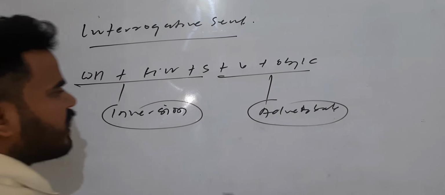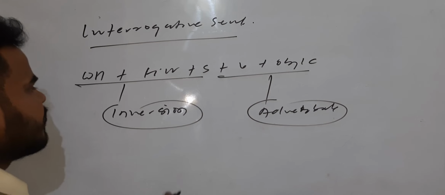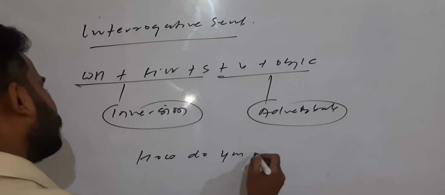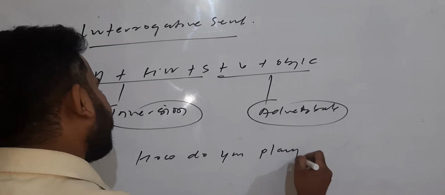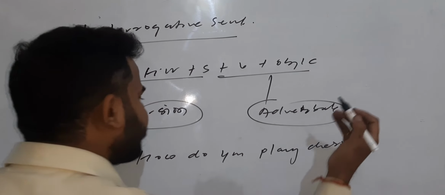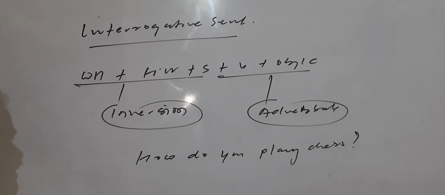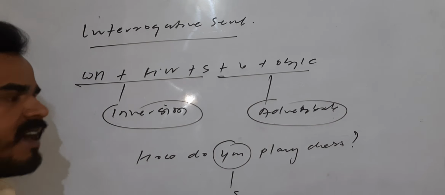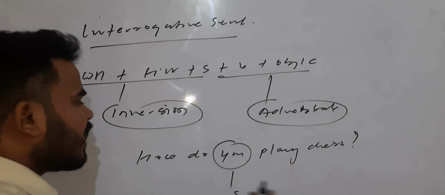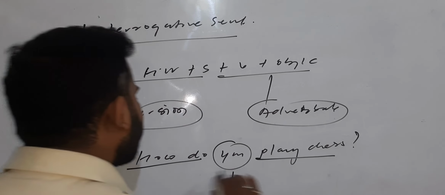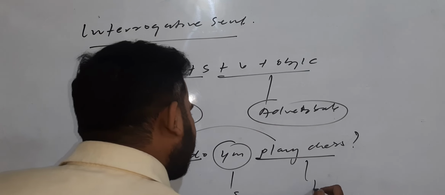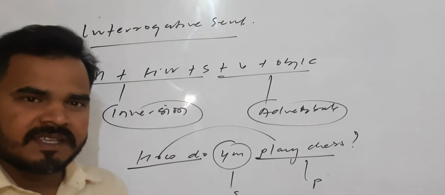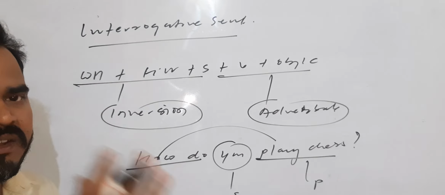Right? So what generally students do, listen, suppose there is written, how do you play chess? Suppose this is the question. So now students, if anybody asks you what is the subject, they underline only this. When they are asked what is the predicate, what do they do? They underline this and this both, put a hat on it like this, and say that this is the predicate. We should not do it like this, we cannot do it like this. Why can't we do it?